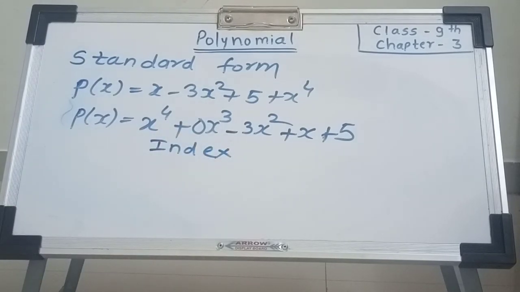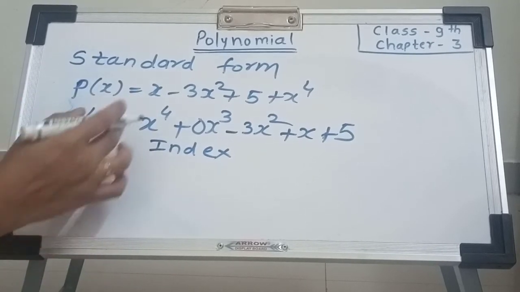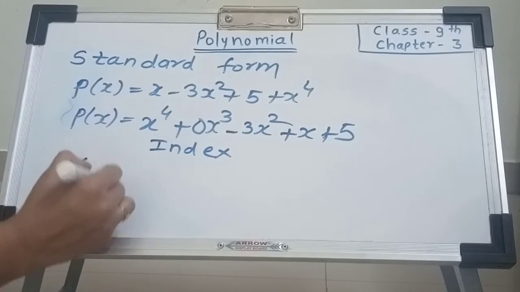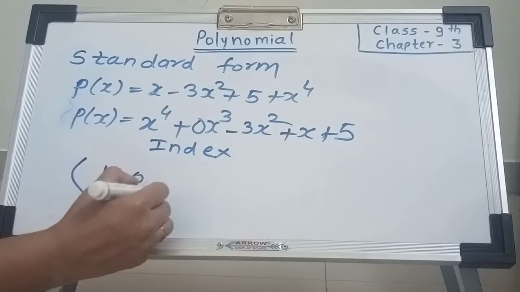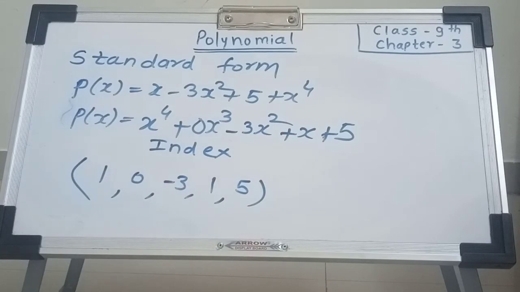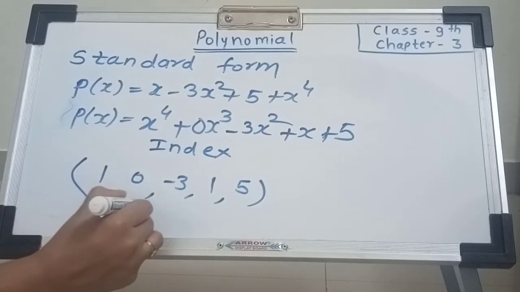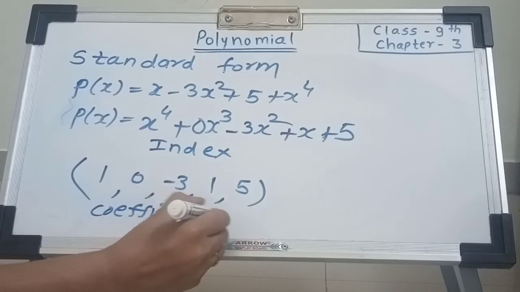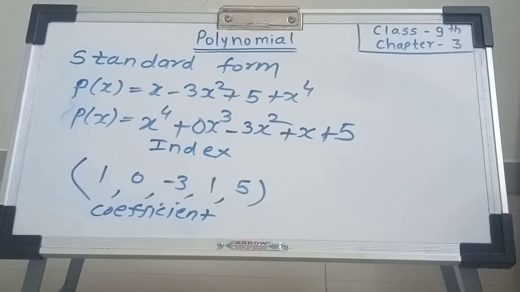Okay. Now write this standard form in the coefficient form. Coefficient form means write the coefficient of all the terms. Here first x to the power 4. Coefficient of x raised to 4 is, here no coefficient means we take 1. x cube having coefficient 0, x square having minus 3, x having 1, and last term is constant 5. This is the coefficient form. This is index form, also called standard form, and this is coefficient form. Write the coefficient of all the terms. Okay, understand? Standard form and coefficient form.